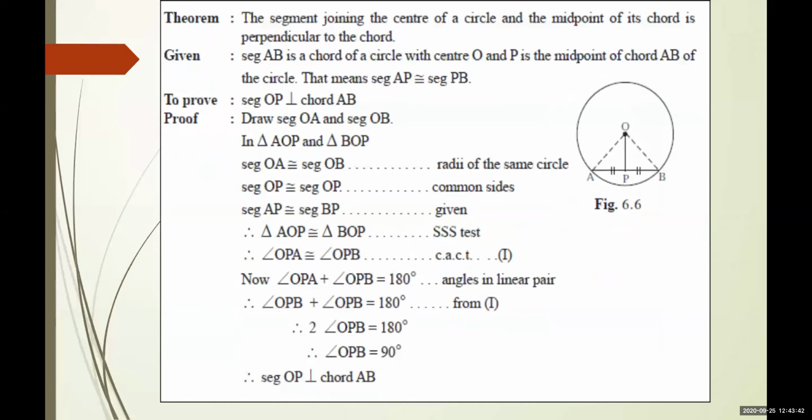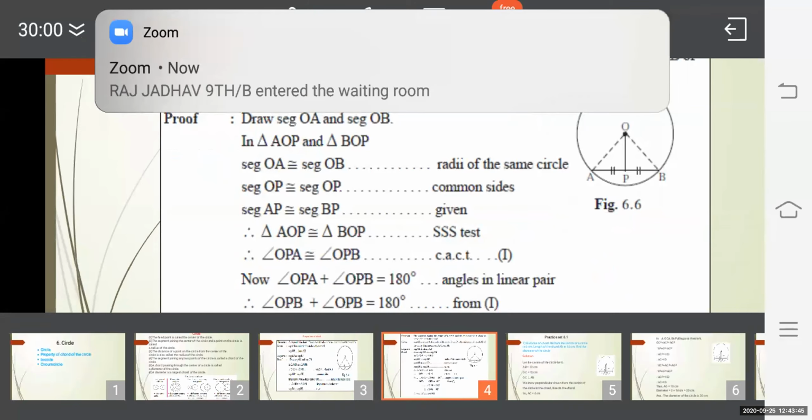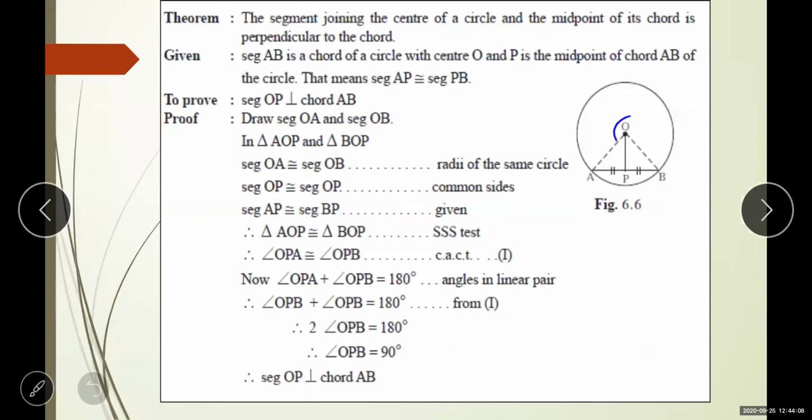This is the center of the circle and this is the midpoint, and this is the segment OP. It is perpendicular to the chord. This we have to show now. Perpendicular means it is making 90 degrees. This we have to show.